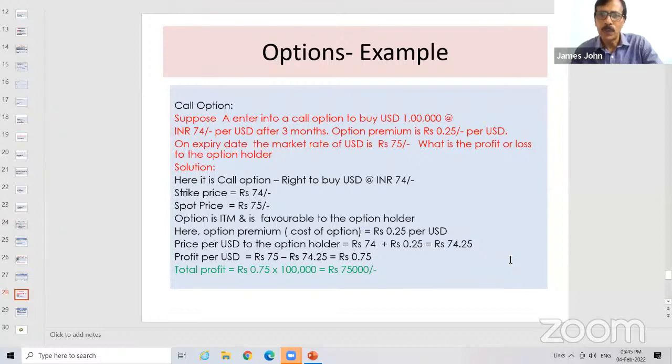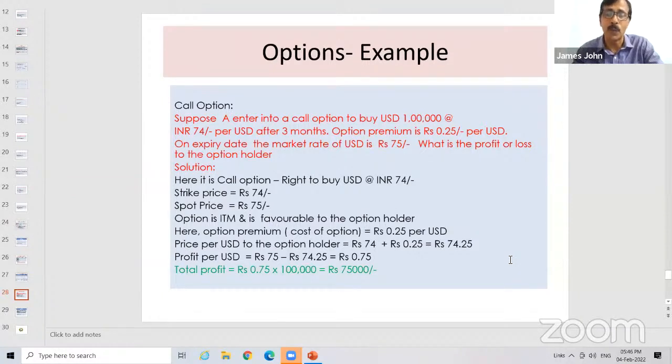So the value of the contract is $1 lakh and the strike price is 74. And on due date, the price is 75. Here it is a call option. Call option means a right to buy. That means the customer has a right to go to the bank and ask for $1 lakh, and the bank will pay $1 lakh at 74 rupees. But in the market, if he wanted $1 lakh, he has to pay 75 rupees per dollar. So what is the option? It is favorable to the money, or it is in the money. So the option is in the money.